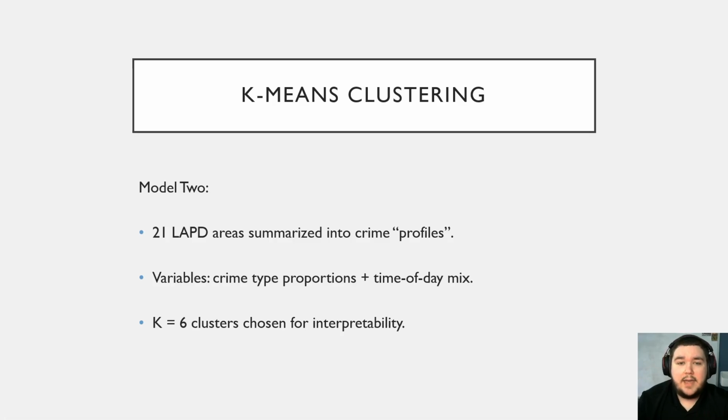Now for K-means clustering. For spatial insight, I built crime profiles for all 21 LAPD areas that they categorize. These profiles include percent theft, percent domestic violence, percent nighttime offenses, and so on. The K-means clustering then groups these profiles into 6 buckets that share similar patterns. 6 struck the right number to me because I didn't want to have a lot of groups, and less than 6 felt like too little since there are over 21 different areas. I'm sure there's some variety between them.